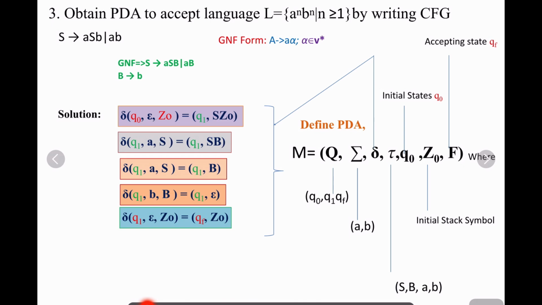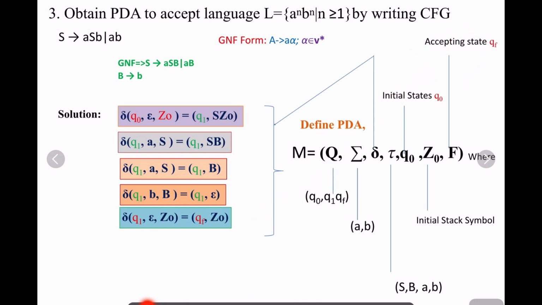Let us understand some more problems in the next video, on another way of constructing a PDA from a context-free grammar. This is the conversion from a context-free grammar to a PDA by accepting by final state.